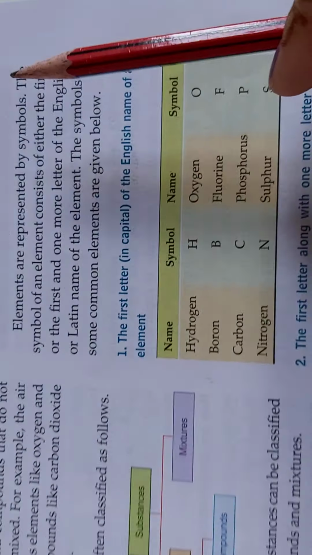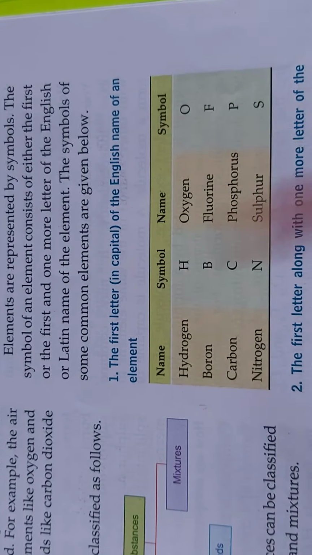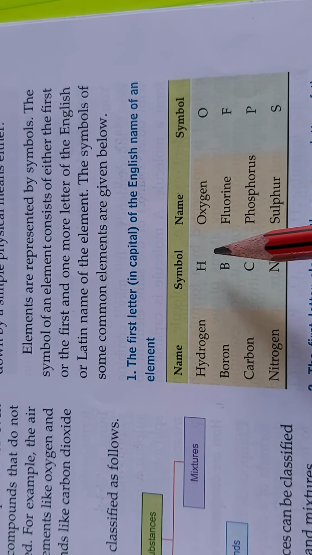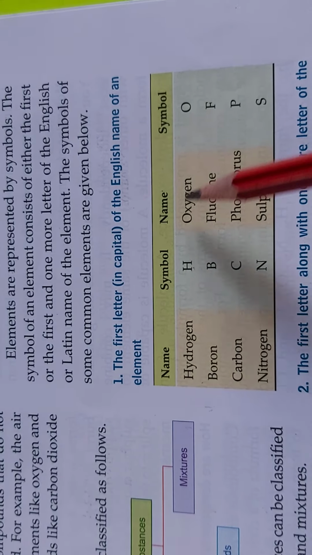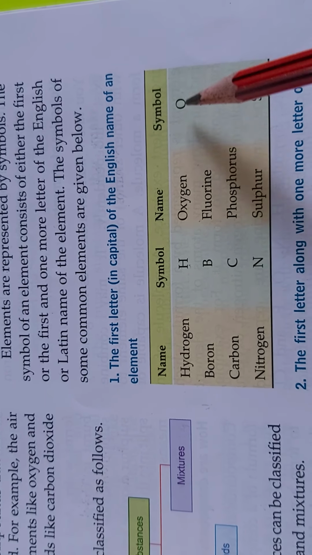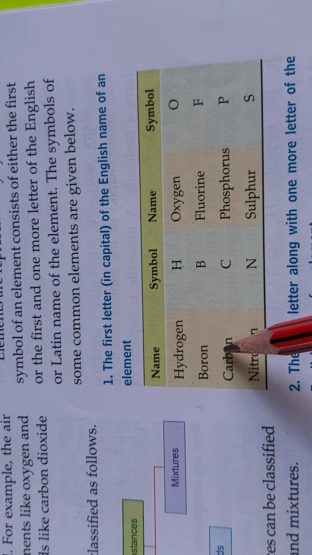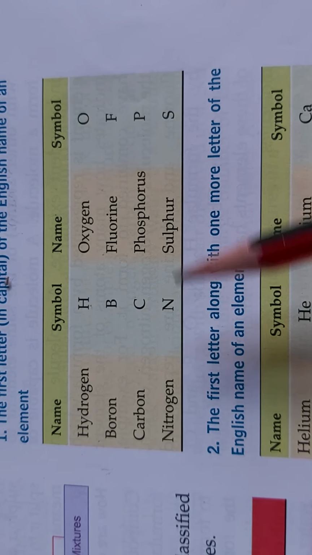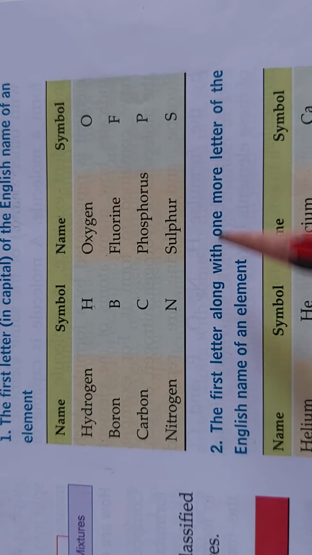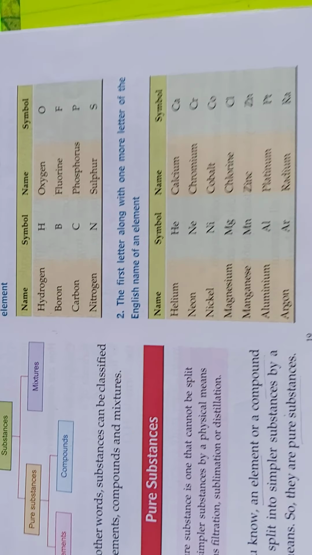Then all the elements are represented by symbols with their first letter, and it should be capital. Like hydrogen starts from H and the symbol will be capital H. Oxygen starts from O and the symbol will be capital O. Same as boron B, fluorine F, carbon C, phosphorus P, nitrogen N, sulfur S.